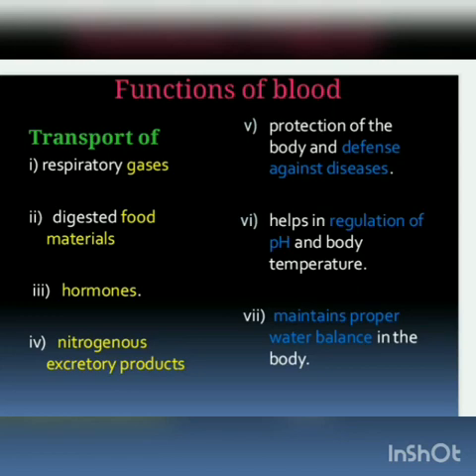Last function: maintains the proper water balance in the body. Proper water balance is because of transportation by the blood. It is because of consuming water when we are thirsty. It is because of erythropoiesis, the generation of RBC when there is a lack of RBC. There are so many occasions that may indicate the synthesizing of RBC in the bone marrow.